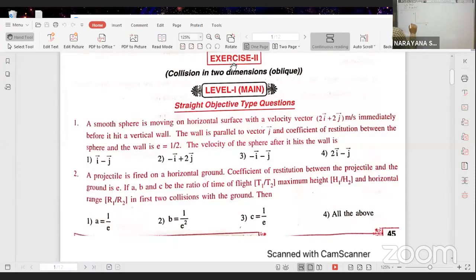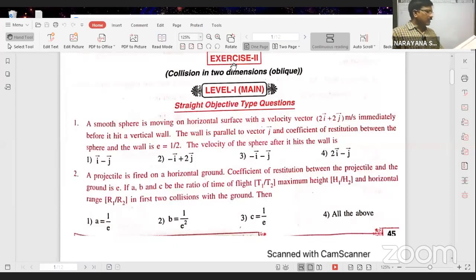Here you see the x-axis, y-axis. The smooth sphere is moving on a horizontal surface with a velocity 2i cap plus 2j cap. That means one sphere is moving horizontally with velocity u bar equal to 2i cap plus 2j cap. With this velocity, one particle having mass m travels in the xy plane. Yes, you read the problem. All of you read the problem.